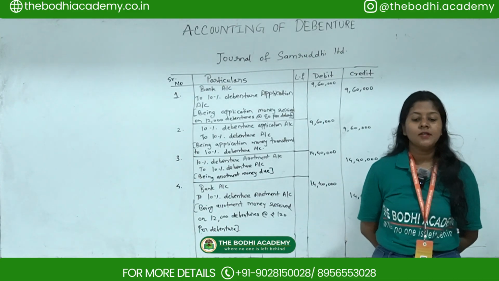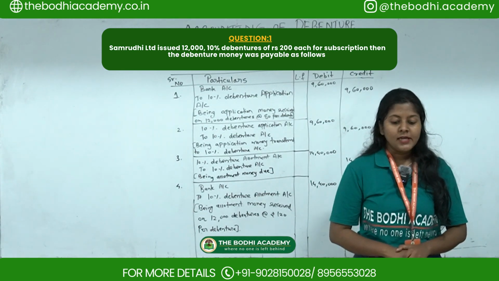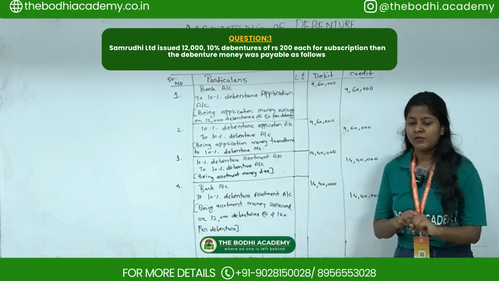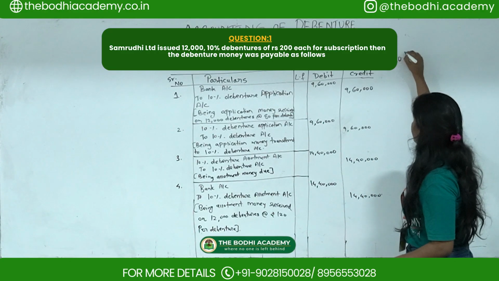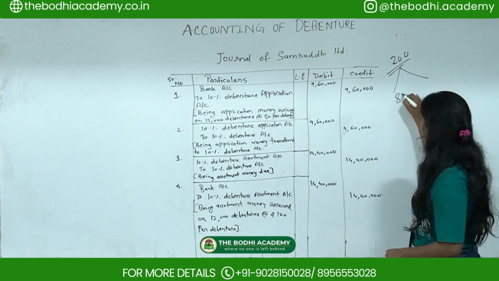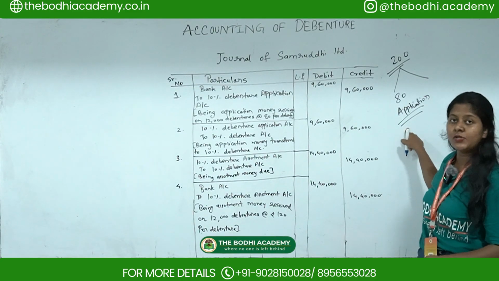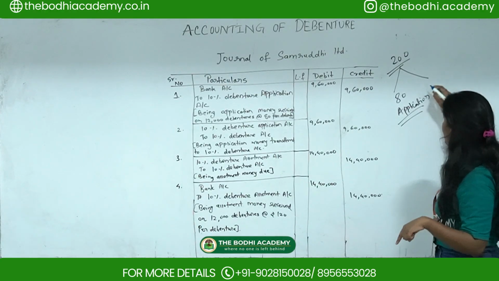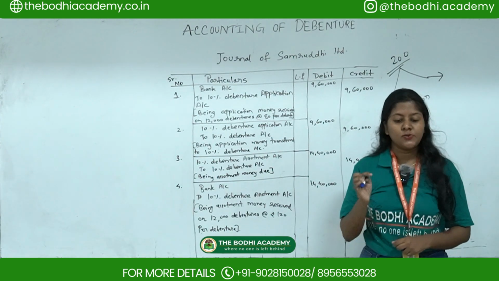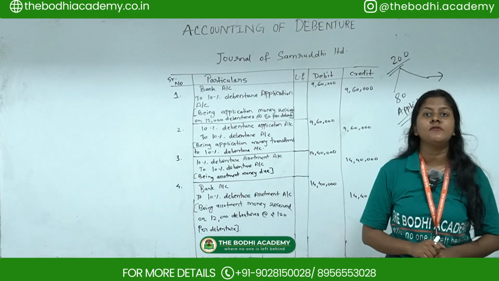So the first question is Samruddhi Limited issued 12,000 10% debentures of rupees 200 each for subscription. Then the debenture money was payable as follows. Now that debenture is of rupees 200, okay, and now this 200 is distributed as rupees 80 with application, so 80 on application. So the first entry you have to pass is on application, because application is like registration, and then balance on allotment. So whatever the balance is remaining, that is on allotment, okay. All the debentures were subscribed by the public and money was duly received. Pass the necessary journal entries in the books of Samruddhi Limited.